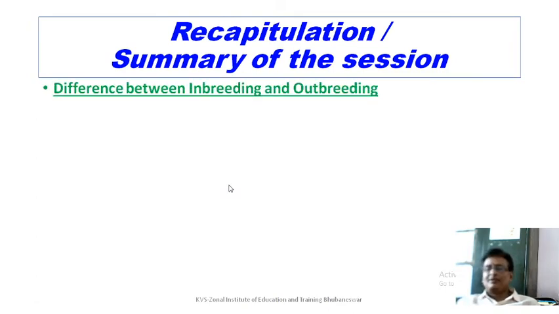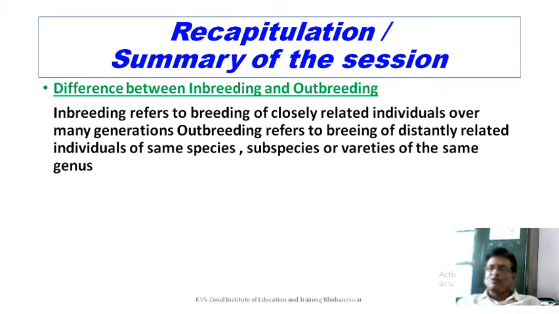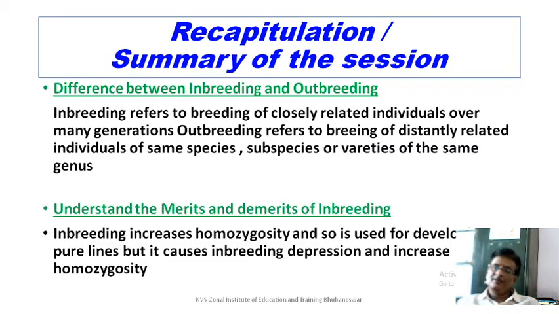Let us recapitulate today's session. So what is the difference between inbreeding and outbreeding? Inbreeding refers to breeding of closely related individuals over many generations. Outbreeding refers to the breeding of distantly related individuals of the same species, or different subspecies or varieties of the same genus.